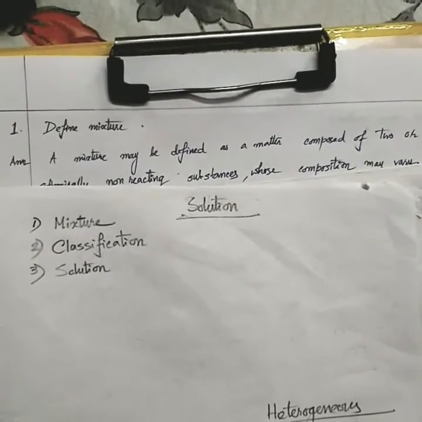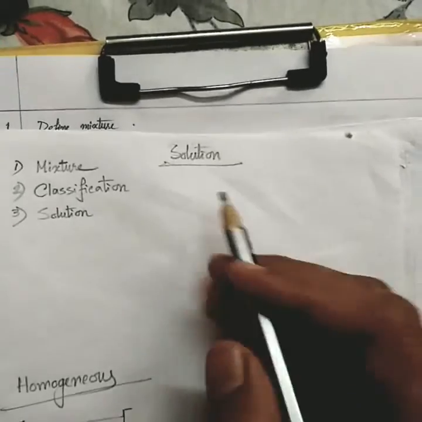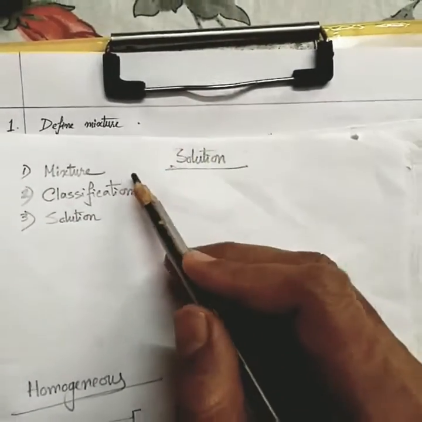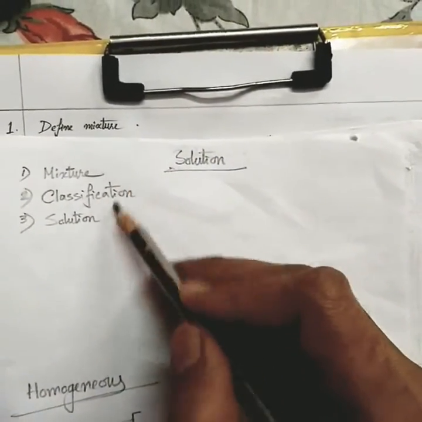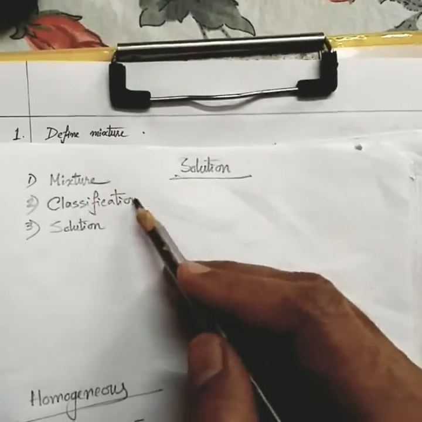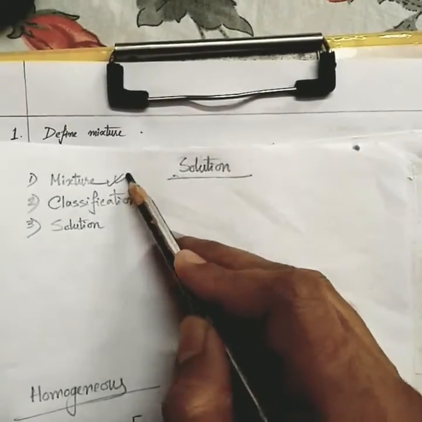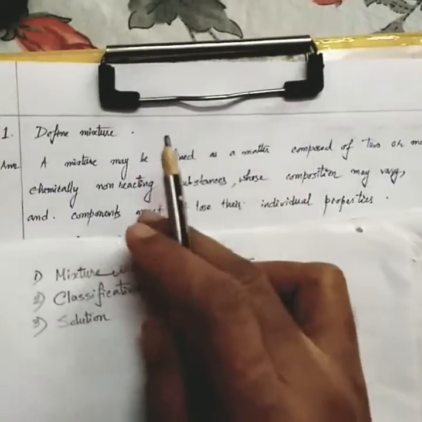Hello students, so today we are going to start the new chapter, solution. I have made a list. According to this list we are going to proceed and understand the topics one by one. So first topic is mixture. Let us have a look at the definition of mixture.